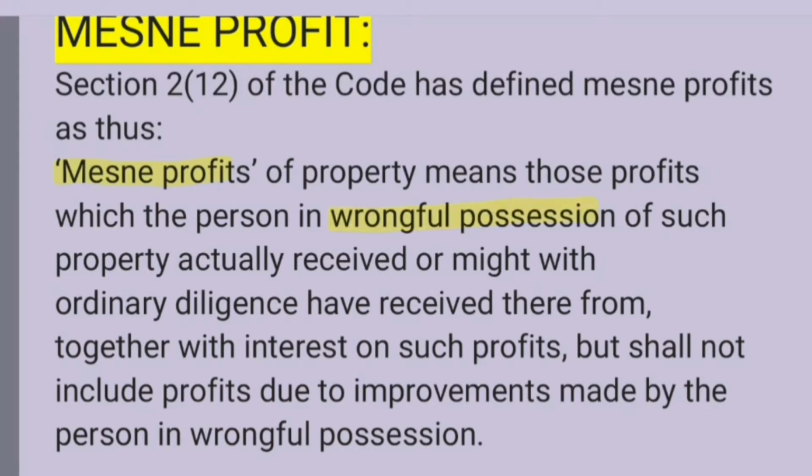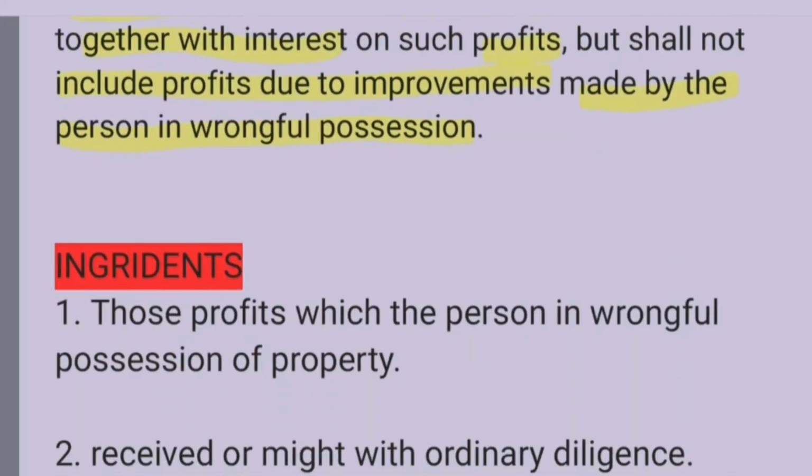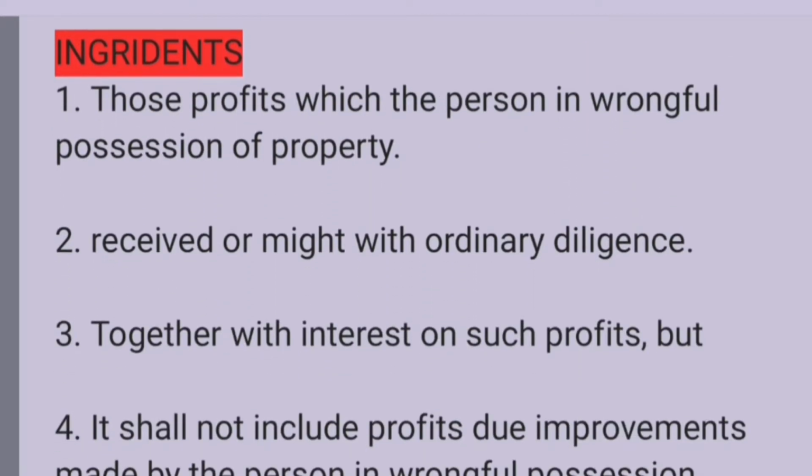The provision states that mesne profits means profits which a person gained from the wrongful possession of such property, actually received or might with ordinary diligence have received therefrom, together with interest on such profit, but shall not include profits due to improvements made by the person in wrongful possession. If we break the section, we will have mainly four ingredients. These four ingredients are the structure of Section 2 Subsection 12.